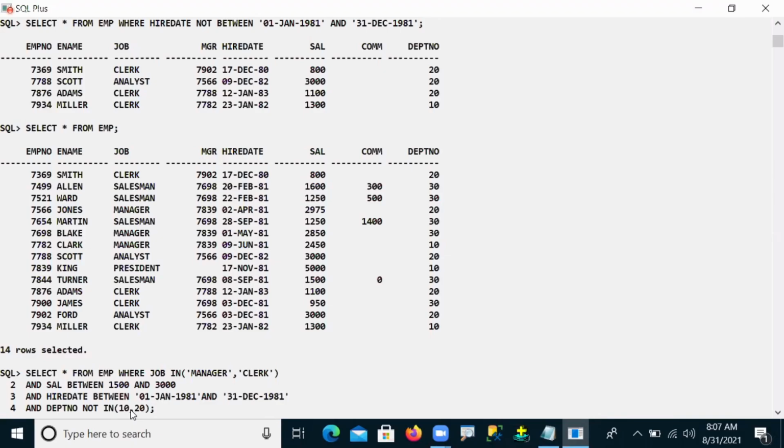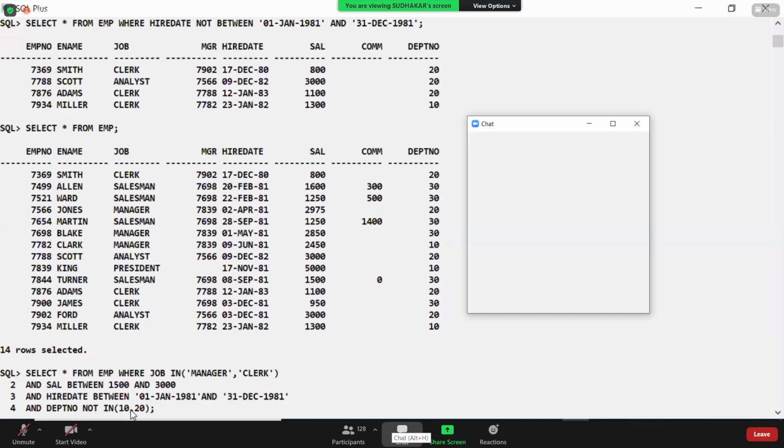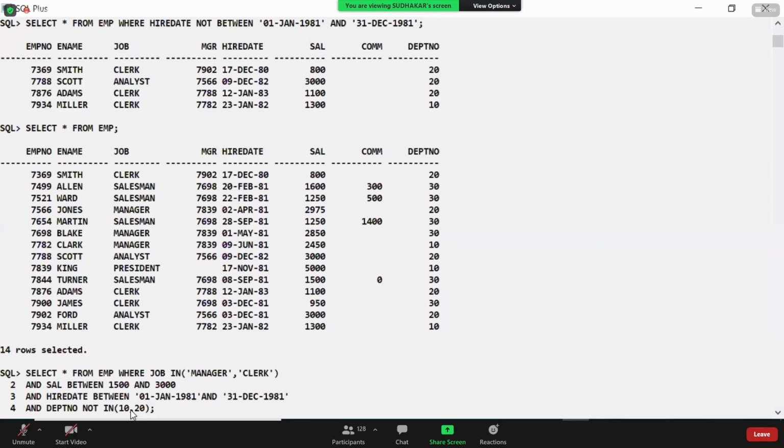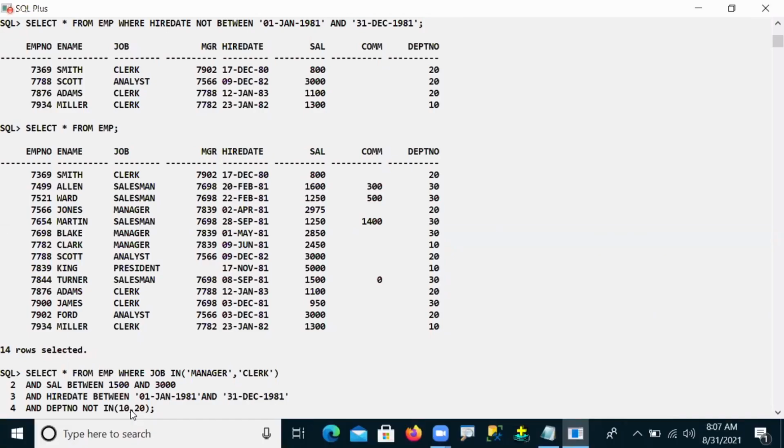But all of you know this: how does the AND operator return a value? When all conditions are true, then only true. Otherwise, false. Is my point understood? So observe: true, true, true. If any condition is false, the result is false.